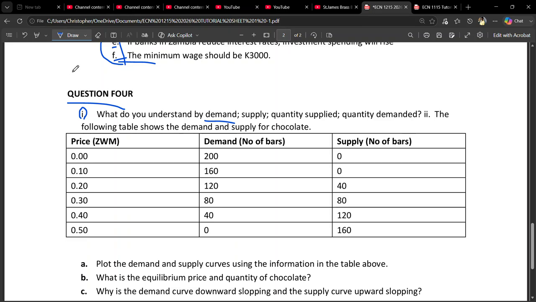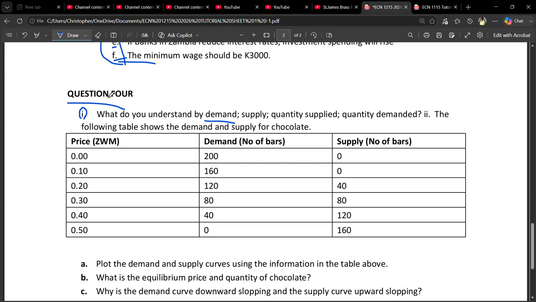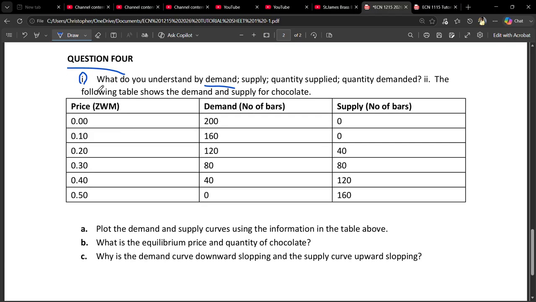Question 4. We ended on question 3, and I hope you had solved E and F on that question 3 that we left out. Okay, so question 4 was saying, what do you understand by the demand, supply, quantity supplied, and quantity demanded? That was our question 1. So what do you understand by demand?